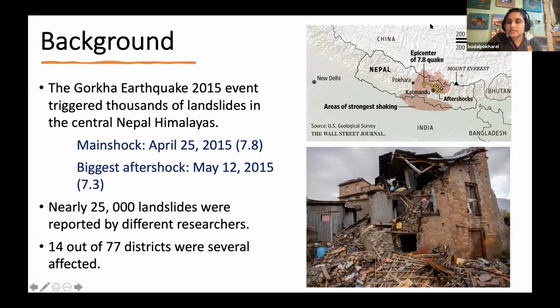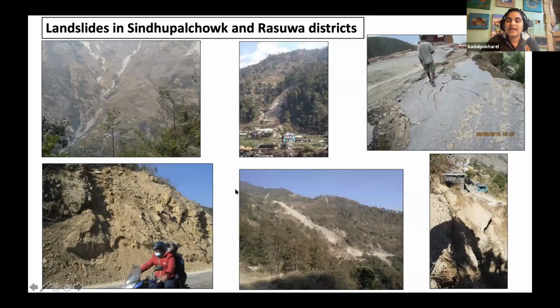The main purpose of this is that on 25th of April 2015, Nepal, a country that lies between India and China, suffered from a disastrous earthquake of 7.8 magnitude. This main shock was followed by many aftershocks, and the highest aftershock was 7.3 on 12th May 2015. There were many reports, and nearly 25,000 landslides were delineated in this central Nepal Himalayan belt. There are 77 districts in Nepal, out of which 14 districts were highly affected.